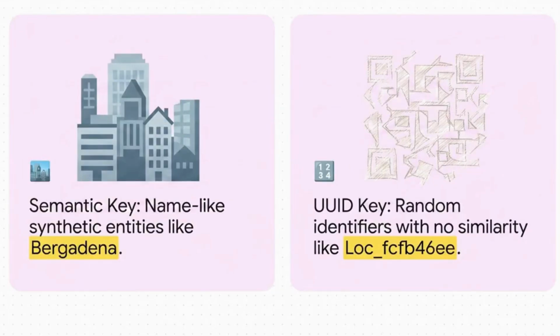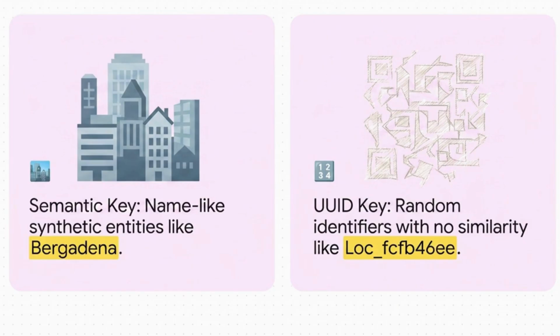To figure out which suspect was guilty, the team ran this ingenious experiment using synthetic, completely fake facts. They created 2 distinct types of identifiers for new information. The first is a semantic key. They made up name-like synthetic entities, like Bergadana, which sounds kind of like a mix of real cities, say Bergamo and Pasadena. The second type is a UUID key, a completely random computer-generated string of characters like loc_subfiga_CFC46E.